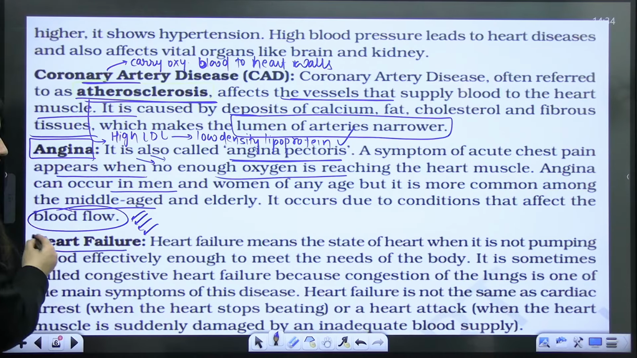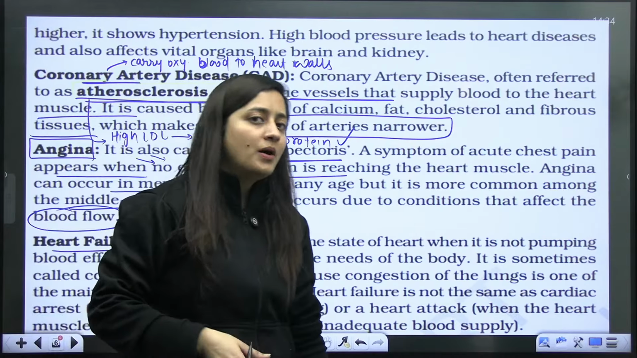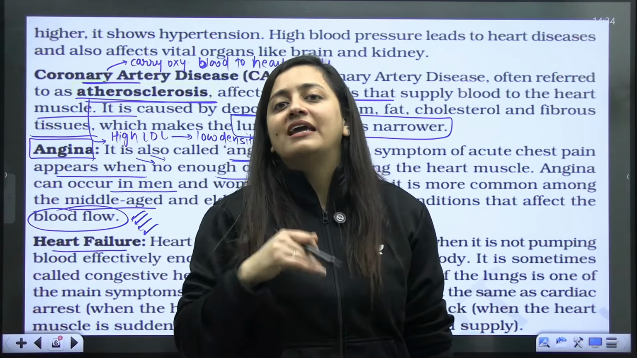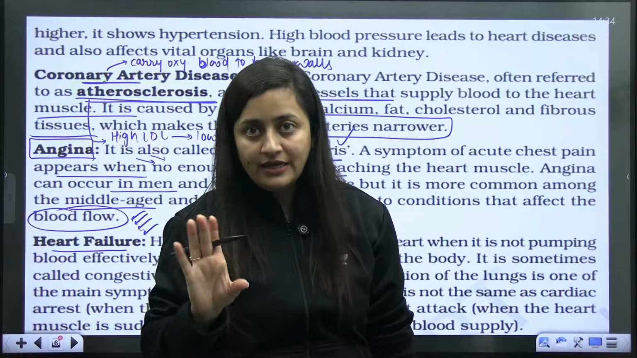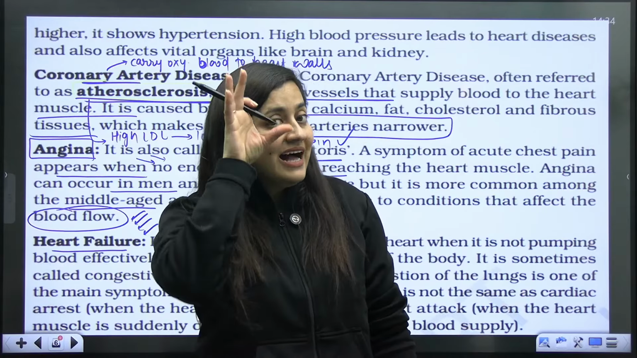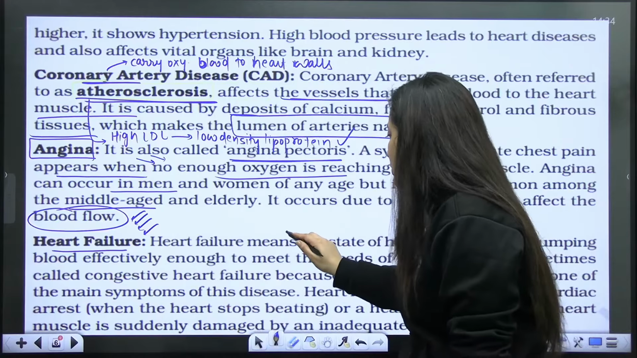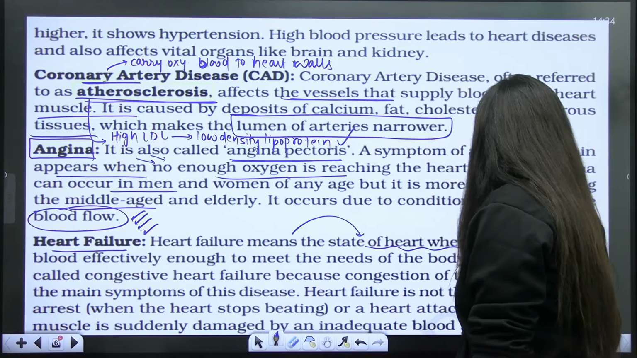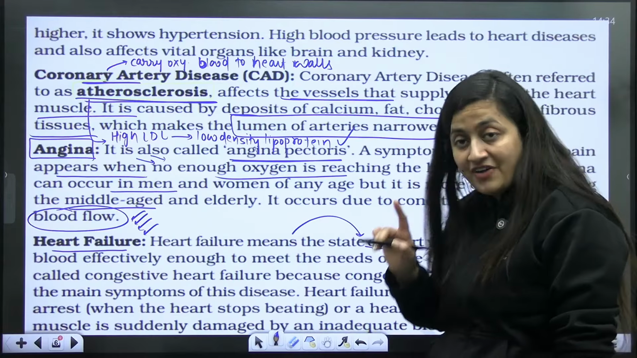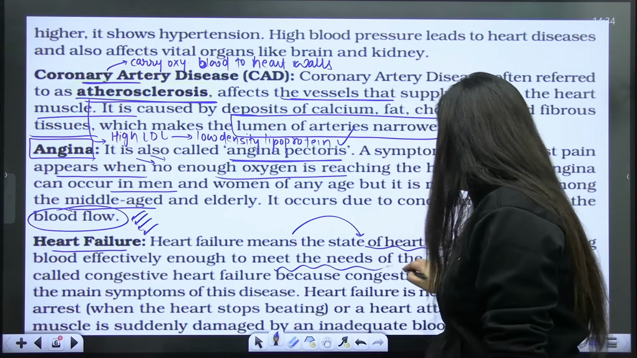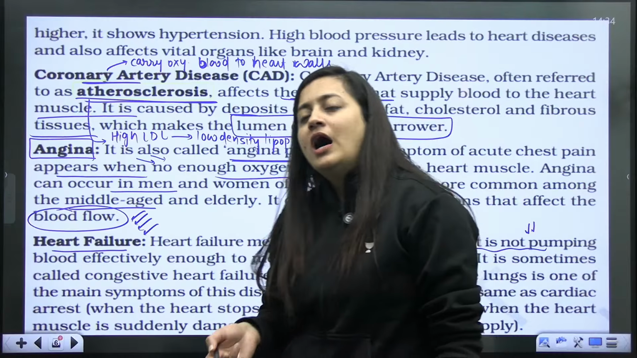Next is heart failure. What is the role of the heart? To pump the blood. So if the heart is not able to do its job, it's a failure. That's how I remember. When the heart fails to pump the blood, then it is heart failure. So heart failure means the state of the heart when it is not pumping blood effectively enough to meet the needs of the body. Okay, so how can this occur?